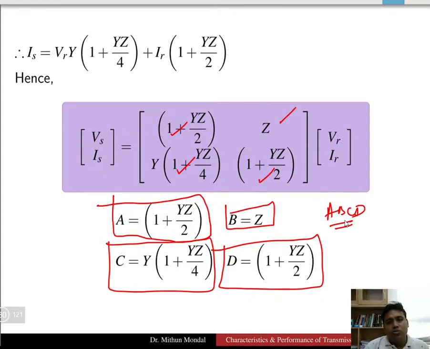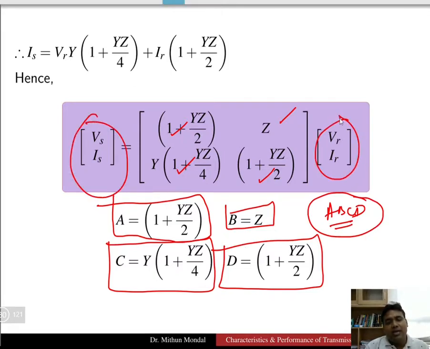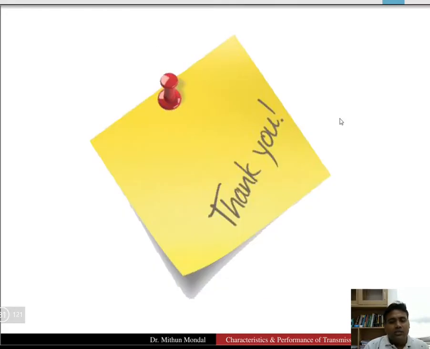If we know the ABCD parameters of any line, then we can relate the sending end quantities with the receiving end quantities, and we can find the other if we know one value. So this completes the medium transmission line modeling in the nominal pi and nominal T representations. In the next class onwards, we will start the long transmission line. Thank you.